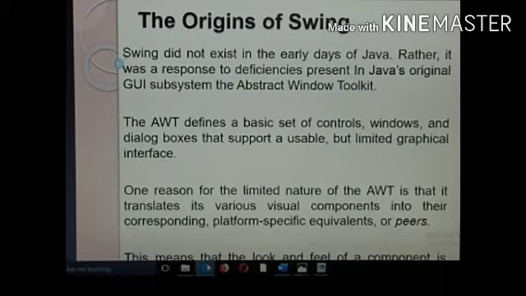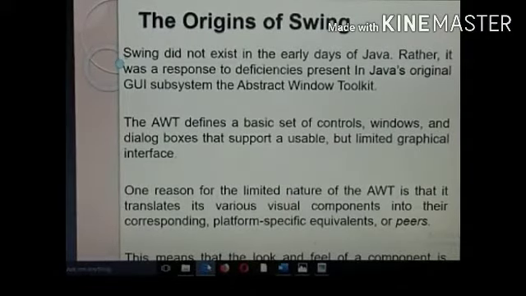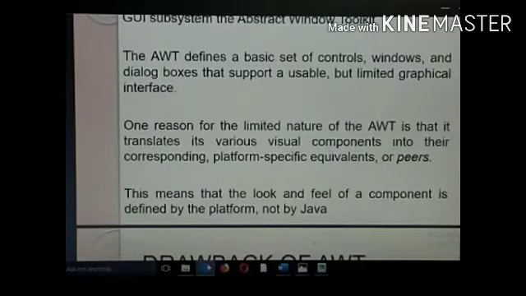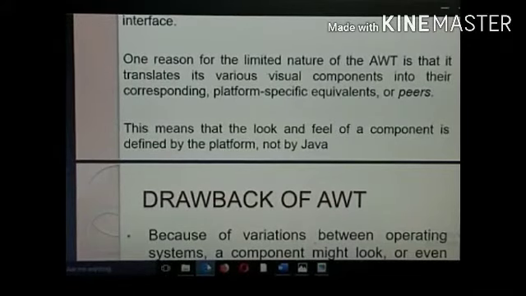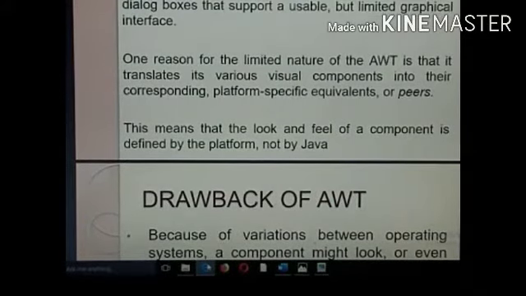The third one is that the use of heavyweight components caused some restrictions. AWT had heavyweight components. Whenever I work on an AWT applet on a Unix platform, additional overhead will be added.